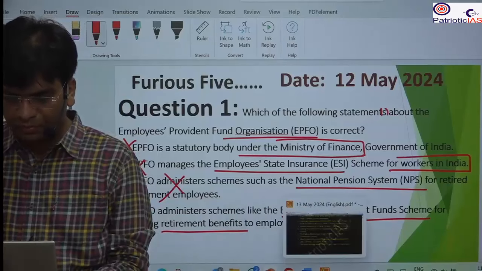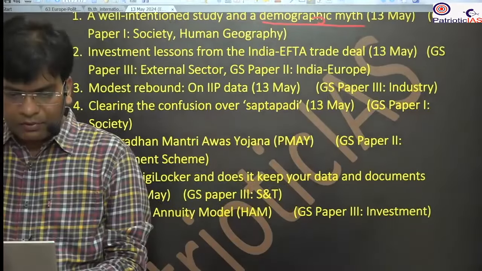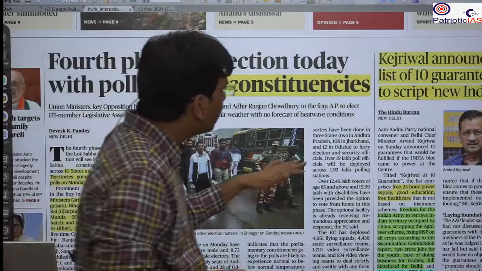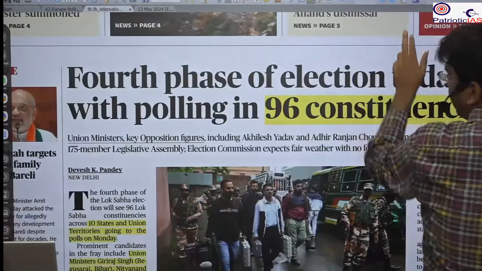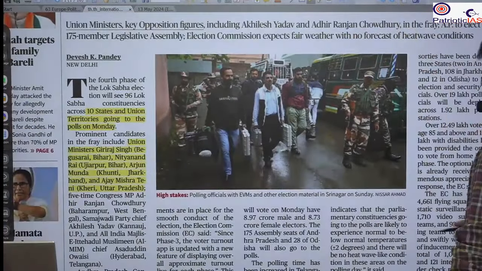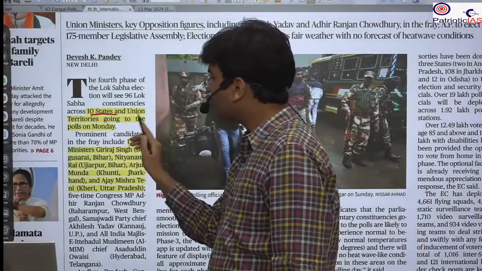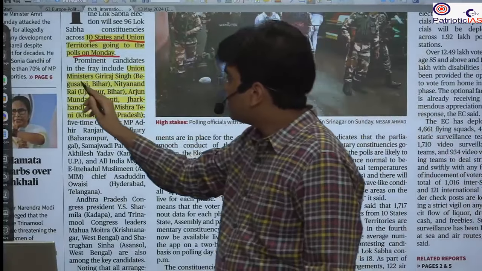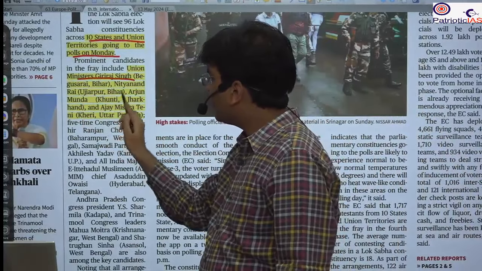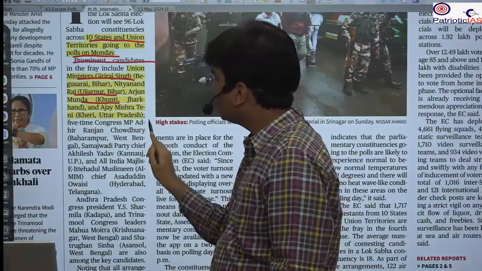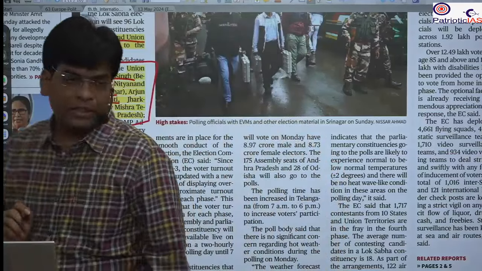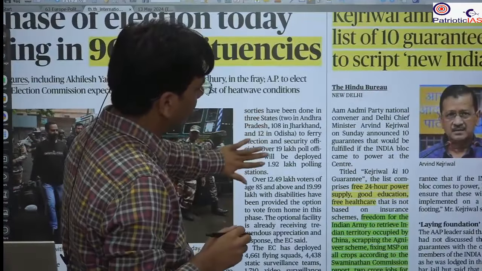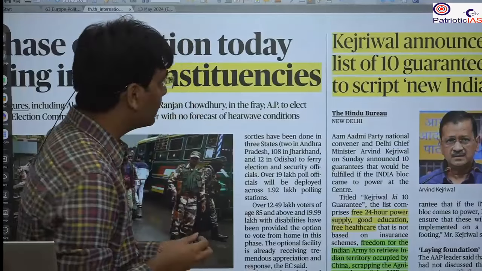Let's start with the front page of today's news. The first news is the fourth phase of the election that is going to be held. You should know that it is being held in 10 states and union territories, and important leaders such as Union Minister Giriraj Singh, Nityanand Rai and Arjun Munda are going to contest in this phase. This is all political news. There is no relevant area that is important for UPSC.